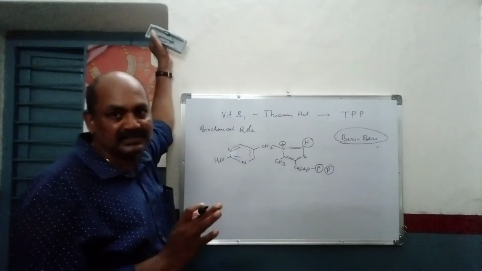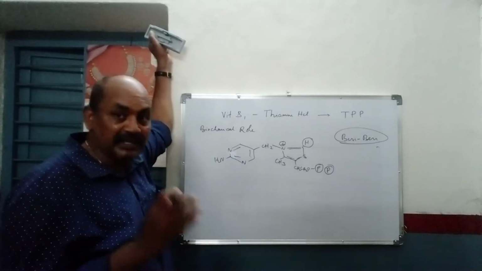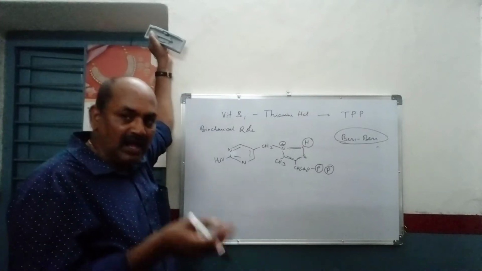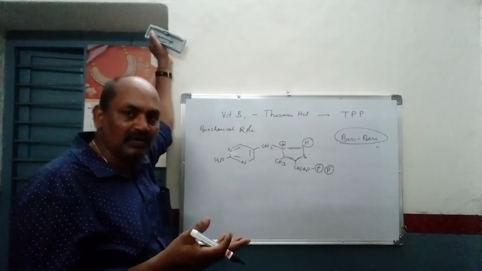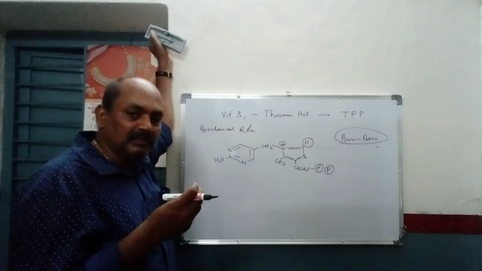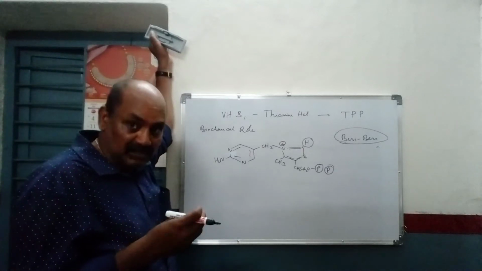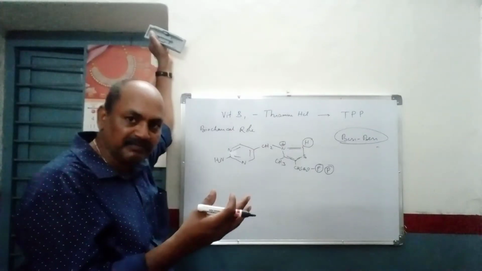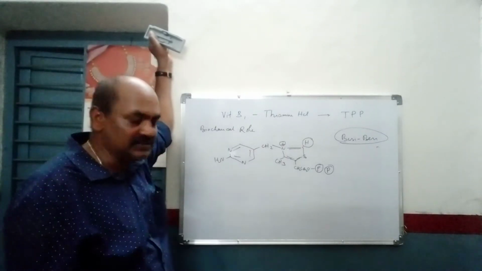and neurological disorders. Because it has a role in energy production, and at the same time it is also involved in the transmission of nerve impulses. That's why ultimately the affected organ systems are the cardiac system as well as the neurological system.